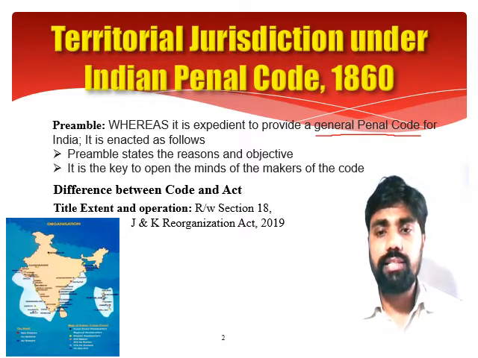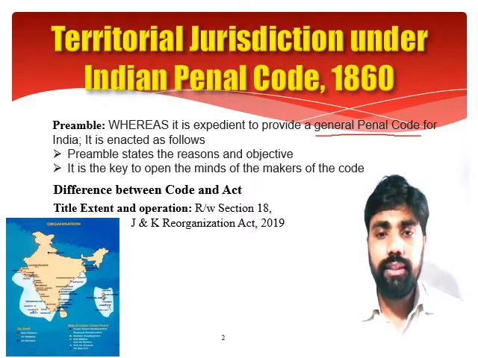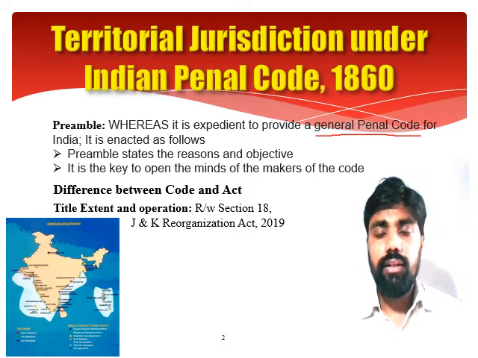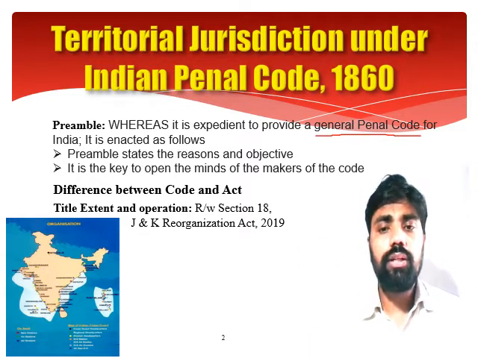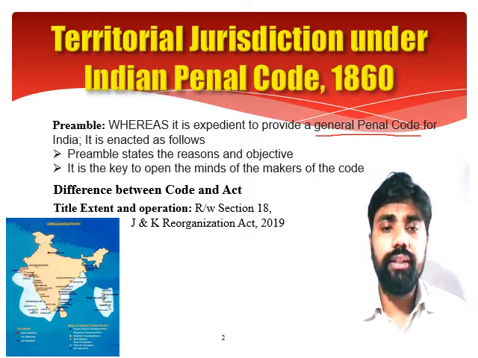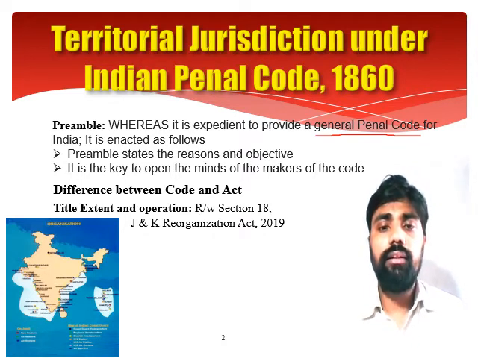For example, crime against women, crime against property, crime against the army, crime against the military, crime against the political scenario, crime against public tranquility, sexual offenses, crime against the human body. Whatever crimes were available at that point of time were all included in the Indian Penal Code. Even domestic violence and terrorism are also qualified to be included in the Indian Penal Code, since we cannot include each and every crime in the Indian Penal Code.